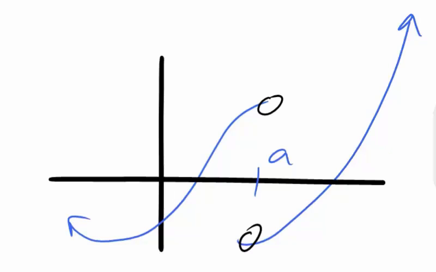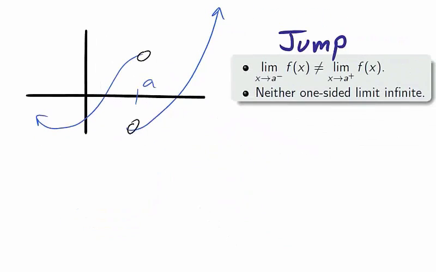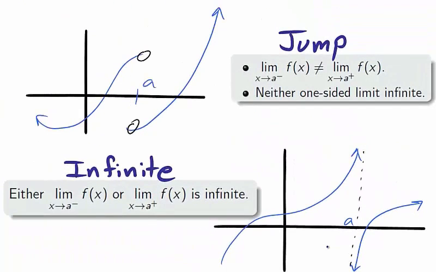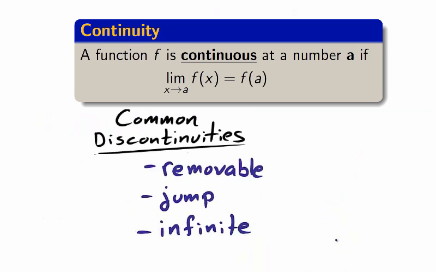The next graph shows a jump discontinuity at x equals a. A jump discontinuity is the case where the one-sided limits both exist, but the two-sided limit fails to exist. Notice that the ants can only meet at x equals a if they jump to another level. Our last graph shows an infinite discontinuity. An infinite discontinuity is the case where at least one of the one-sided limits is infinite. The type of discontinuity is not defined by the actual value. It is defined solely by the limit.